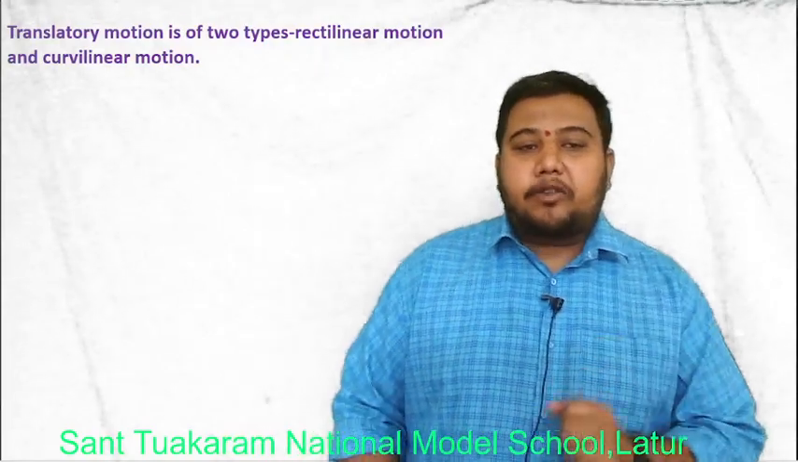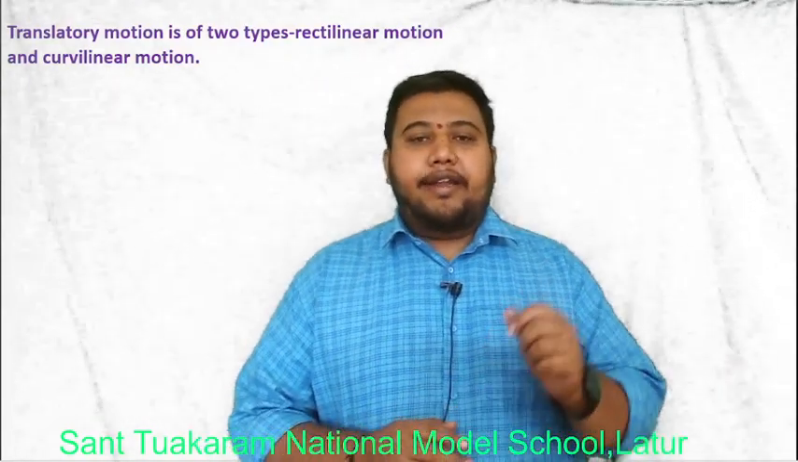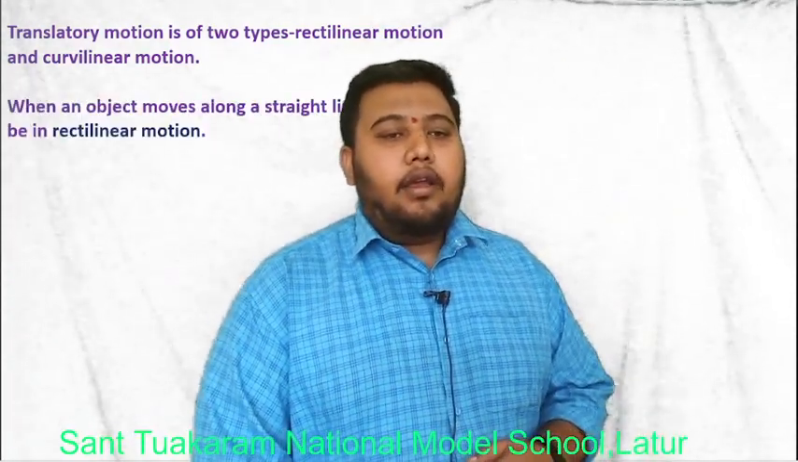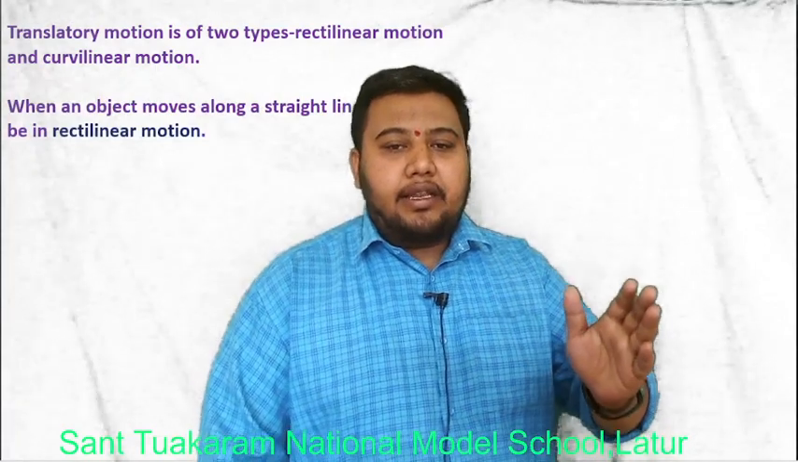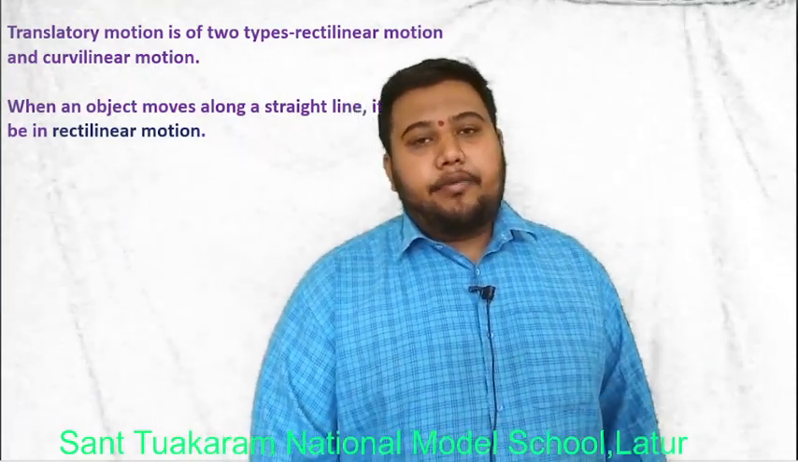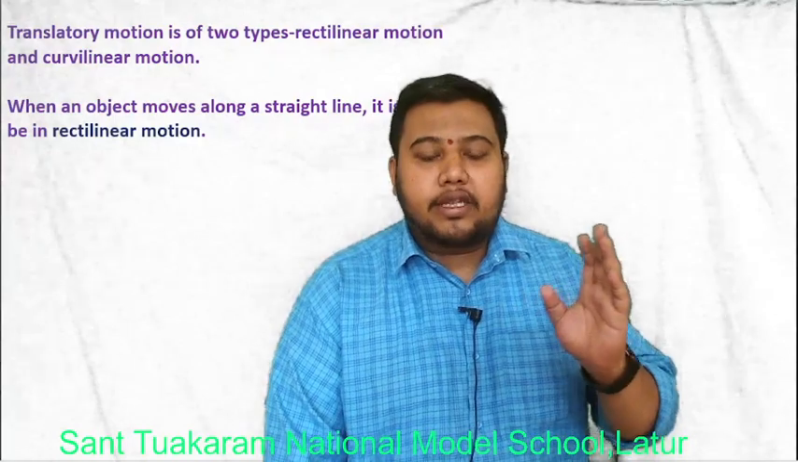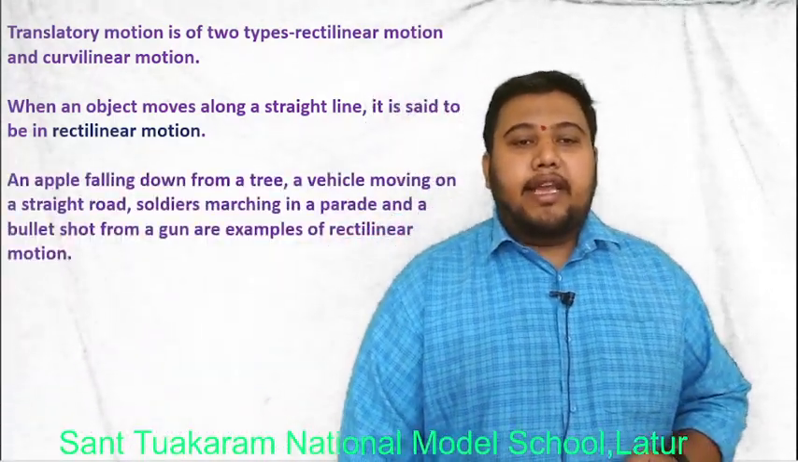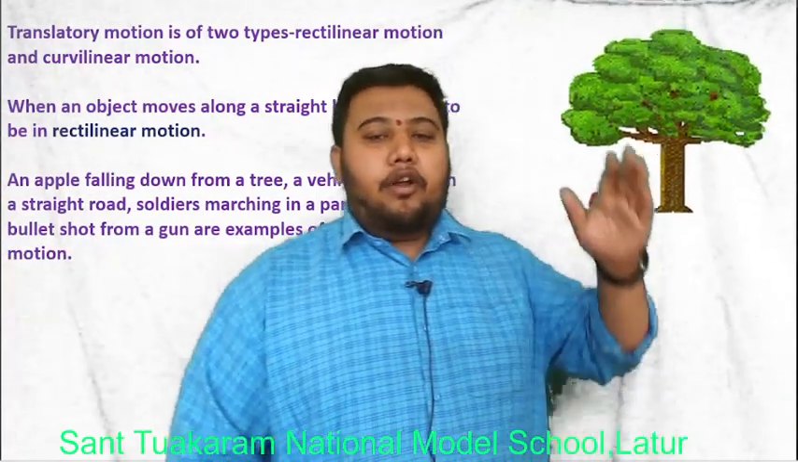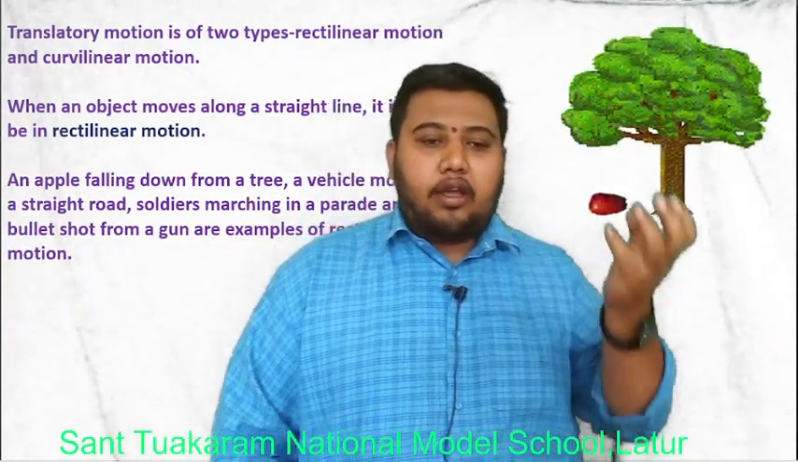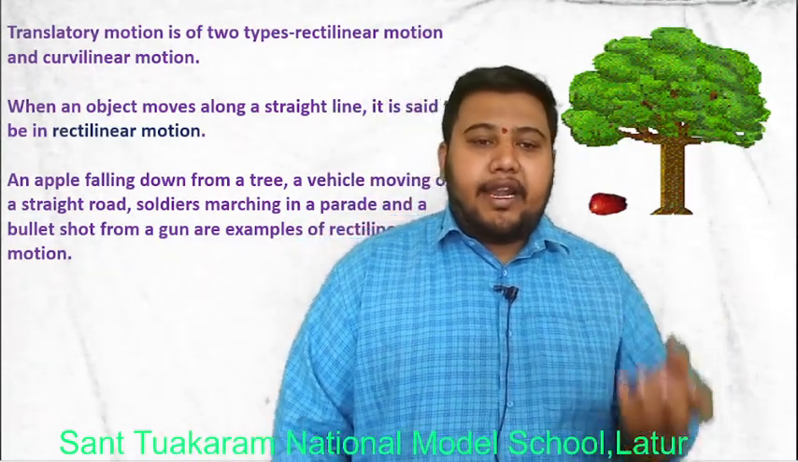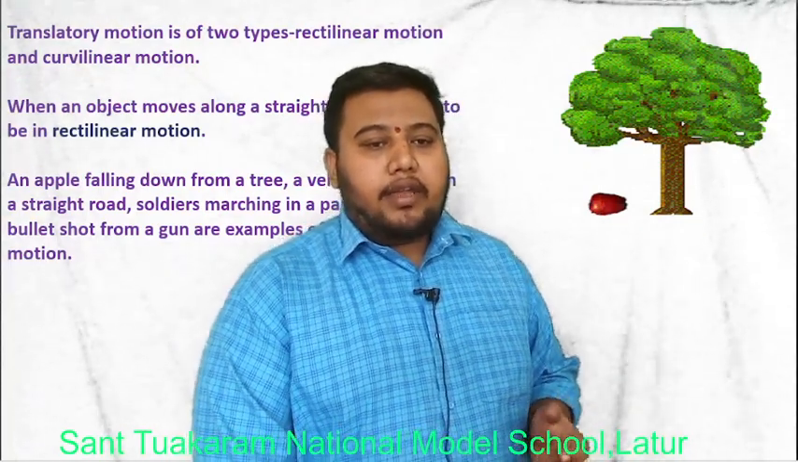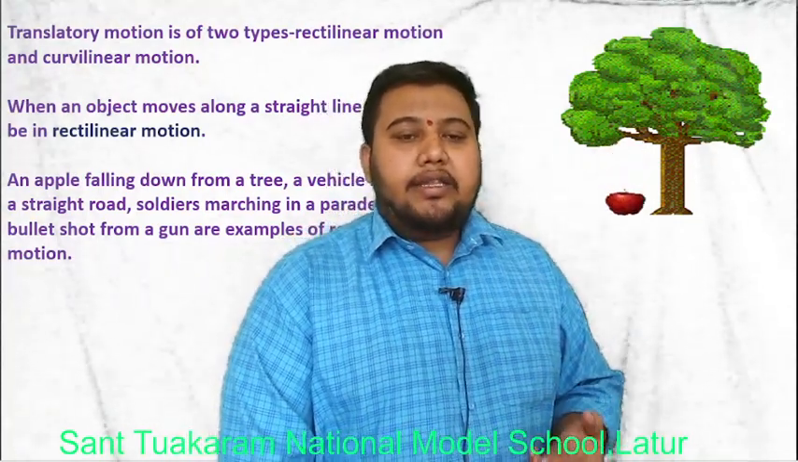There are two types of translatory motion: rectilinear motion and curvilinear motion. We'll see one by one. When an object moves along a straight line path, it is said to be in rectilinear motion. Example, an apple falling down from a tree. It will fall in a straight line, not in a wave-like form. It will fall downward in a straight line path.